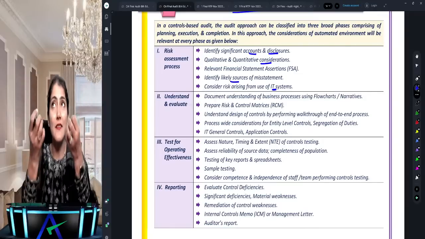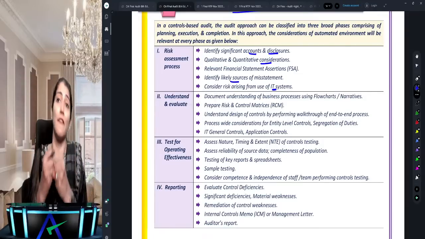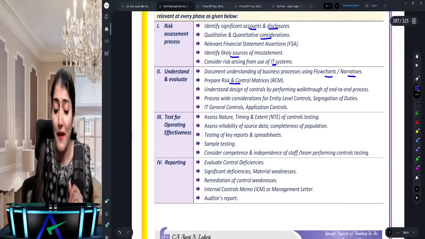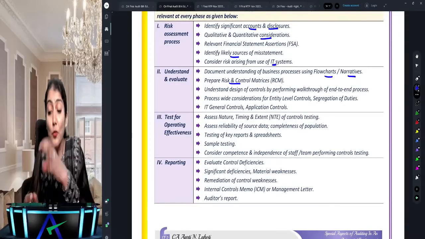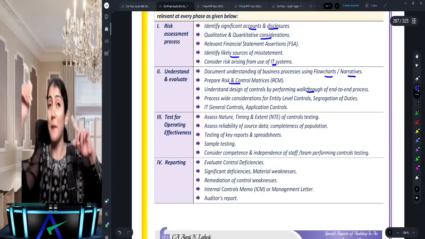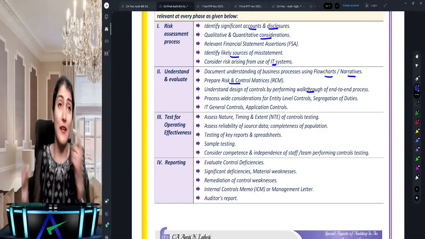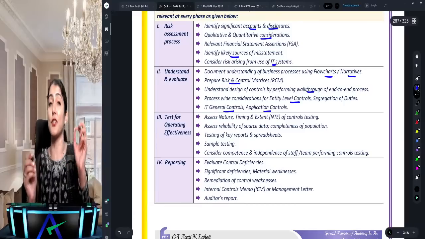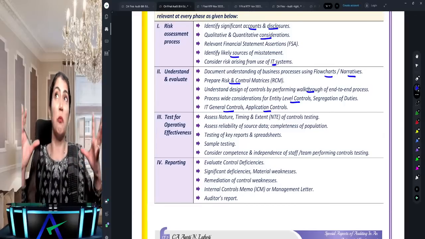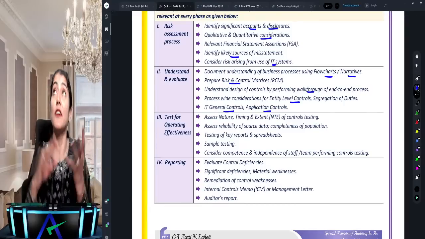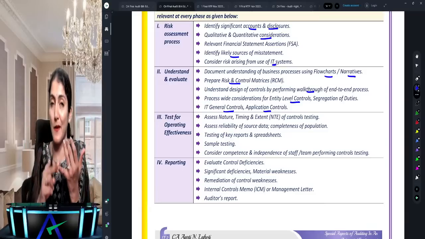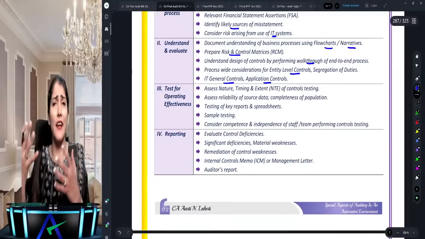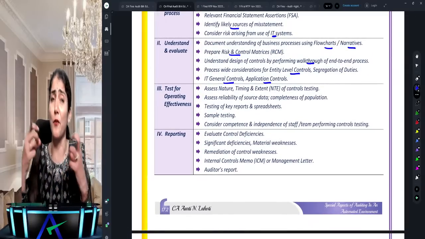Once I do the risk assessment, now I need to understand and evaluate. How to understand and evaluate? Either by flow chart, narrative, or by preparing the risk and control matrices, and do the walkthrough of the entire system from beginning to end, the entire process. Then check the entity level controls, the IT general controls and the application controls. So, you come to know my client is automated. First, what is the risk from automation? Then I understand and evaluate the controls, and for that I use flow charts, narrative, and risk and control matrices.